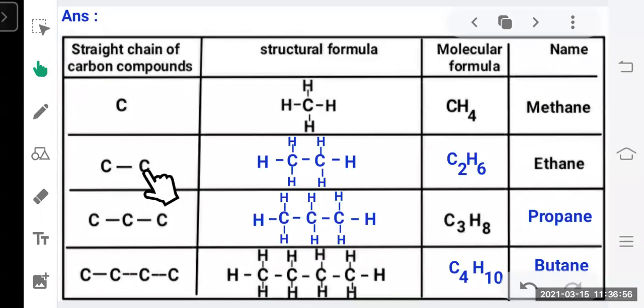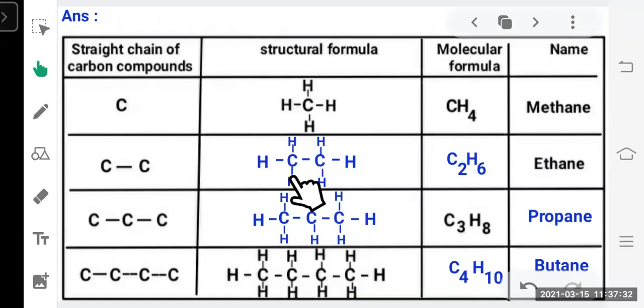So this is the carbon skeleton, and how do we write down the structural formula? As you know, carbon is tetravalent, its valency is 4, so it can form 4 bonds around it. If you look here, this carbon is bonded with one more carbon and its one valency is satisfied. So out of 4, if one valency is satisfied, how many are left? Only 3 are left, right? So you have to make 3 bonds and attach hydrogen there. On the other carbon also, one valency is already satisfied, 3 are left, so you have to attach 3 hydrogens to it, right?